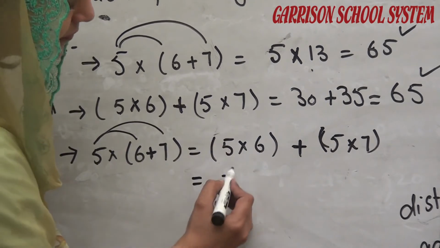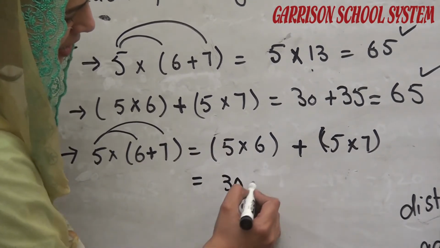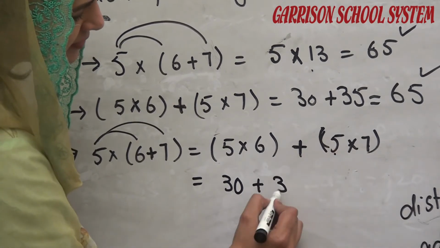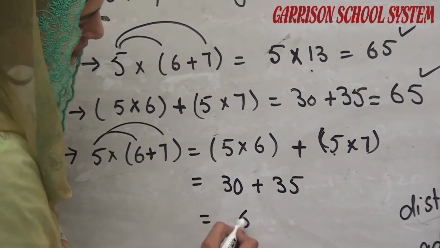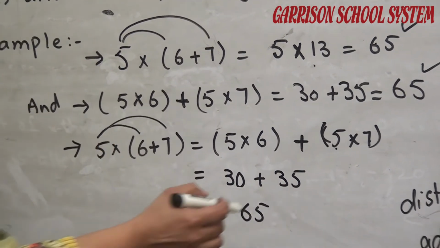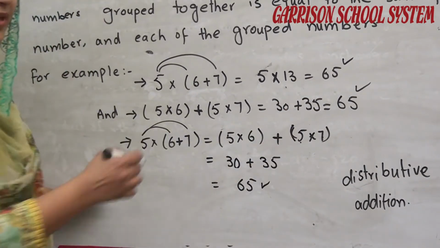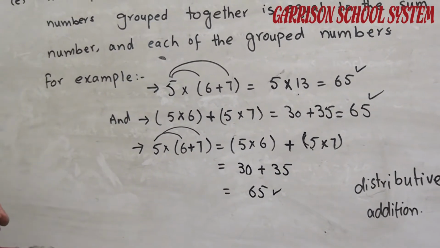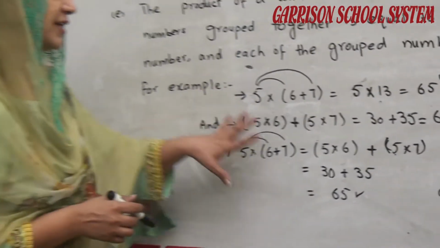5 multiplied by 6, 30. Plus is there. 5 multiplied by 7 is 35. So the answer is 65 when we add this. So you can see the answer remains the same in all these conditions. So this is called the distributive property of multiplication over addition.